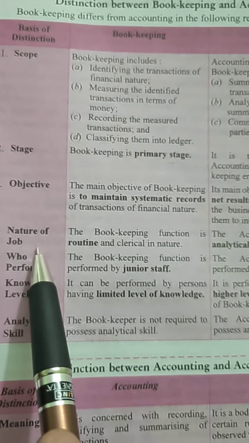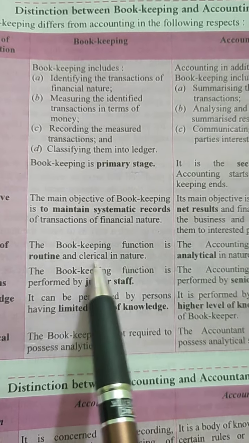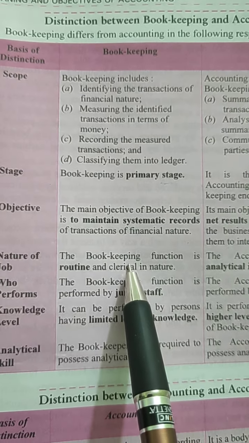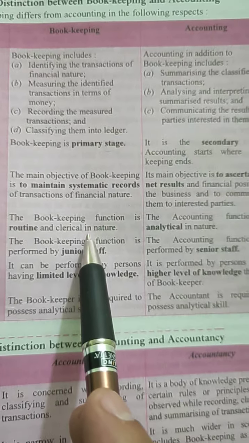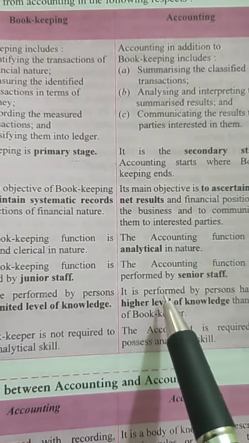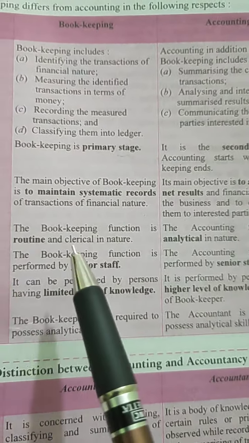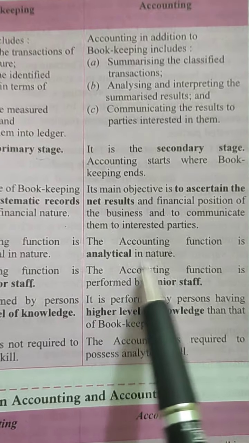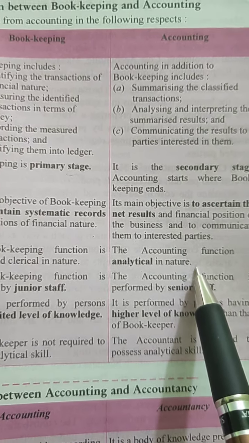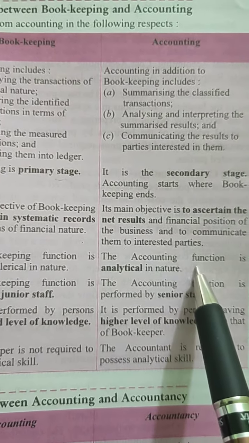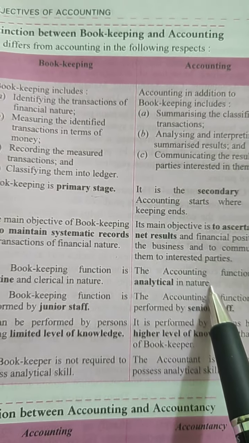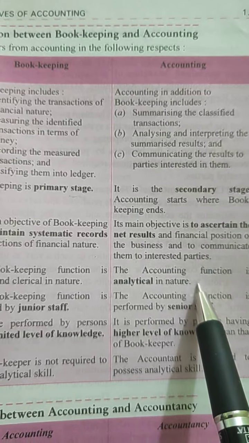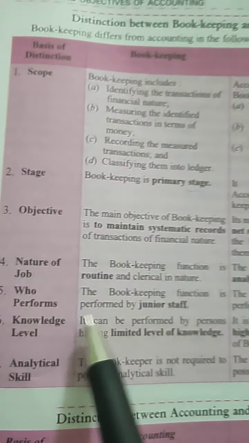Number 4 is nature of job. It is routine and clerical in nature. Anybody can do it. It is routine in nature. Also, it is clerical in nature. A clerk can do it. It is a clerical type of work, where no reasoning, analysis, etc. is done, whereas accounting is analytical in nature. Analysis work is to be done, reasoning and logic are applied, right? Science is used, all the principles and conventions of accounting are applied.